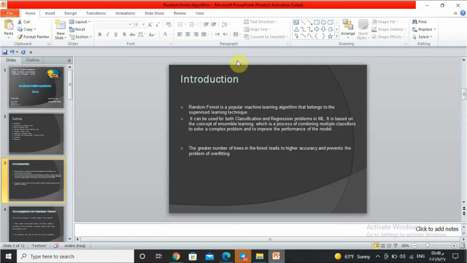Introduction. What is a random forest? A random forest is an algorithm that belongs to the supervised learning technique, and it is a classifier that contains a number of decision trees on various subsets of the given data set and takes the average to improve the predictive accuracy of the data set. Instead of relying on one decision tree, the random forest takes the prediction from each tree and, based on the majority votes of predictions, it predicts the final output.